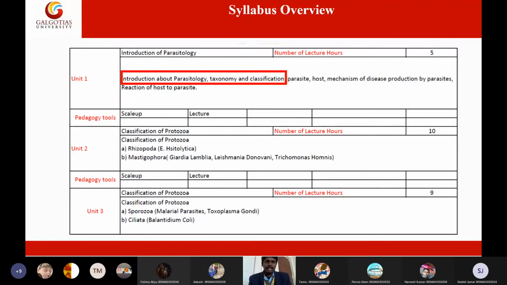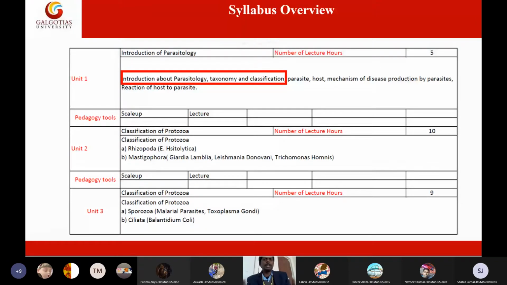So that's it, students. The protozoans are broadly classified into two types. Very straightforward. We have shapeless organisms kept under Rhizopoda, and shape-containing microorganisms kept under Mastigophora. Under Mastigophora, we have sub-branches like flagellates, ciliates, and Coccidia, which are also called sporozoites. Those include Giardia lamblia, Leishmania donovani, and Trichomonas vaginalis. Here they have given Trichomonas hominis, but that is fine.